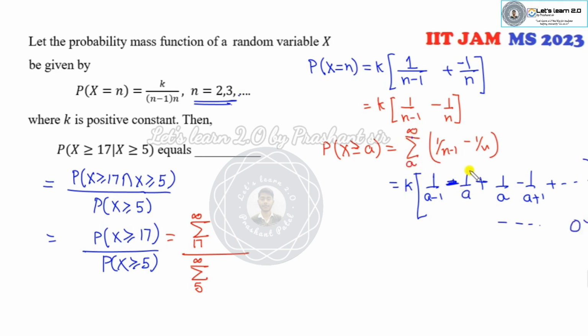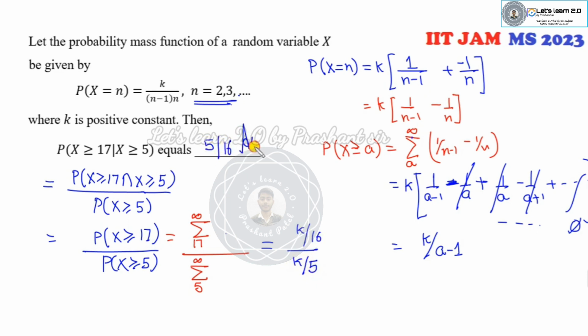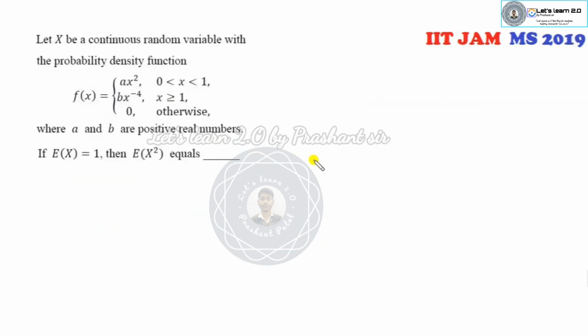So 1 over a plus 1, and so on. So the last term is infinity. You can see all the terms are cancelled. The only term is k over a minus 1. So what is the right answer of this? With a being 5, 5 over 16 is the right answer of the problem.